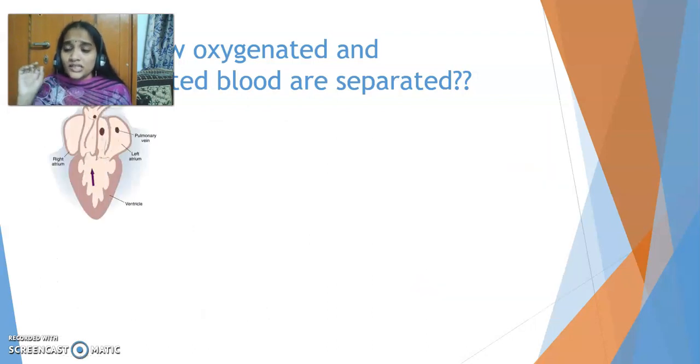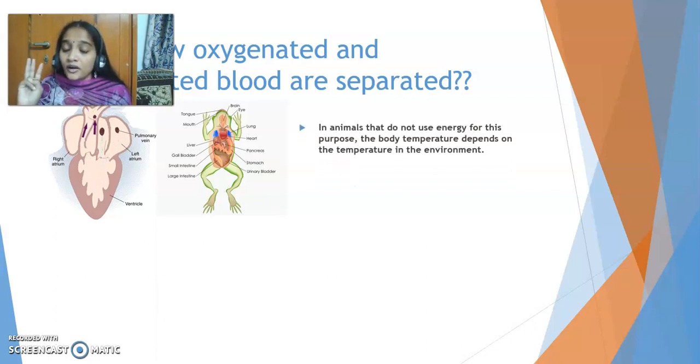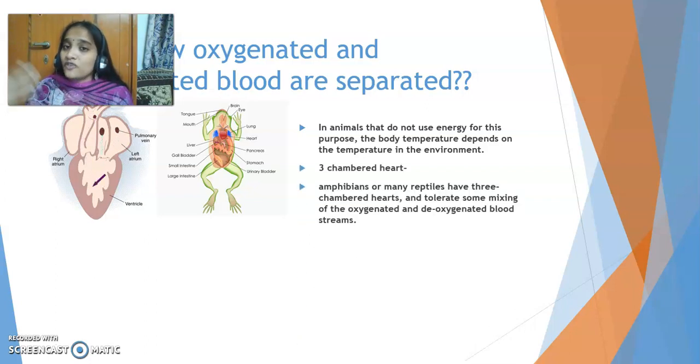Now coming to some animals which can tolerate the mixing of oxygen and carbon dioxide, for example the ones having 3 chambers, like frogs and other amphibians, which have a 3-chambered heart. They do not use much energy when you compare with mammals, and their temperature depends on the temperature of the environment. They won't maintain their own body temperature, so that's why they tolerate some mixing of oxygenated and deoxygenated blood.